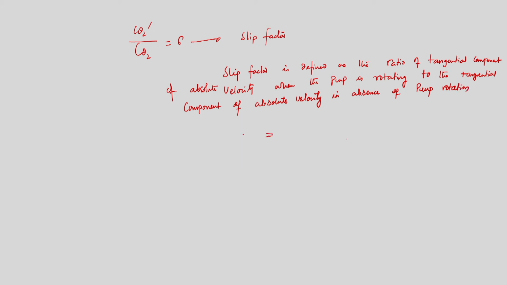That is, sigma is c theta 2 minus Vs divided by c theta 2,